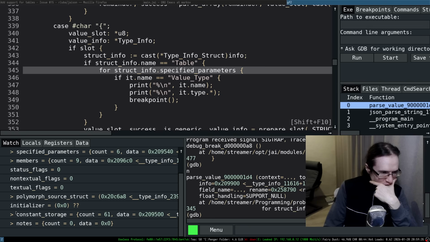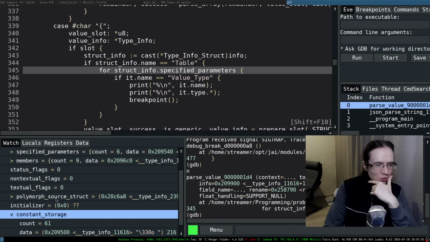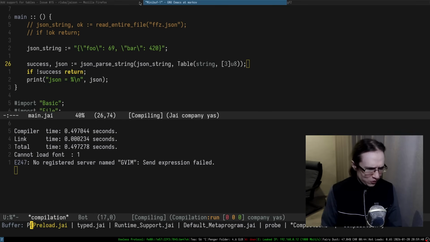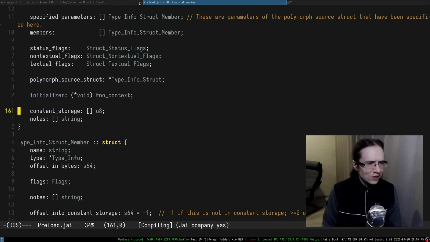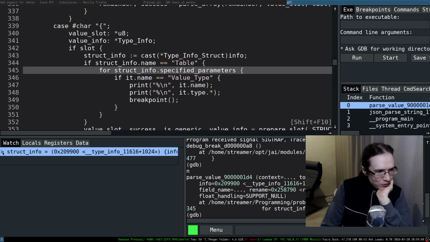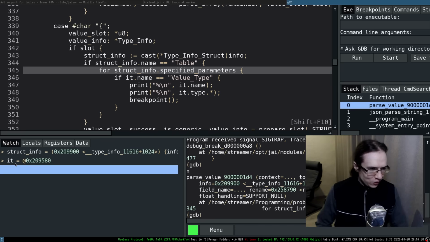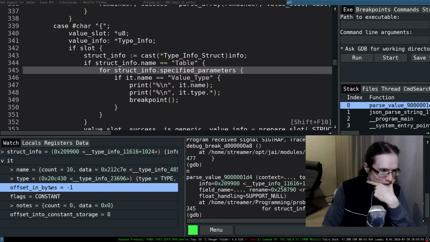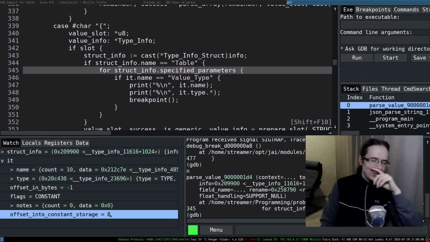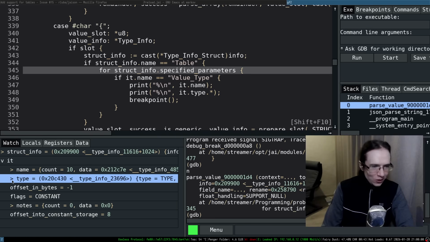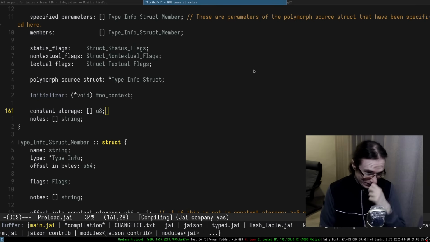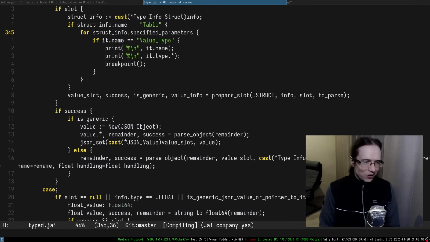So you have a constant storage, and there are 61 bytes in that constant storage. And that constant storage is specifically like preload. It's just like that. Okay, that's understandable. And we found the value, right? So we found the value, and it has an offset in constant storage, which is 8. Okay, and since you know the type, okay, fine, I get it. Oh boy, okay.